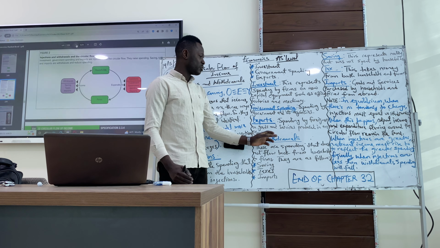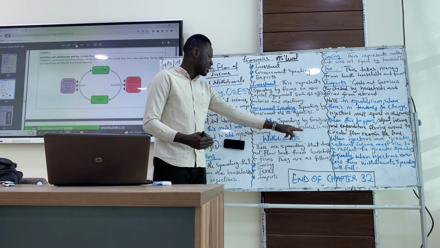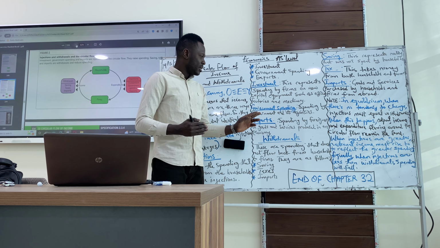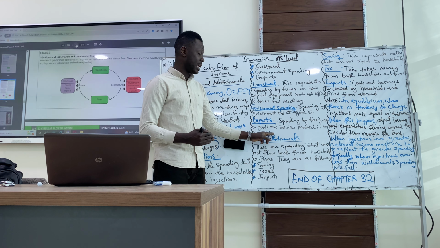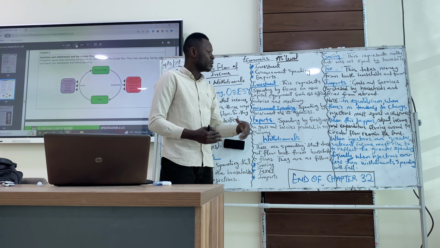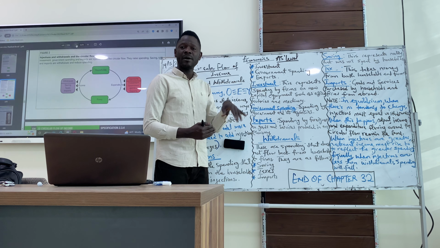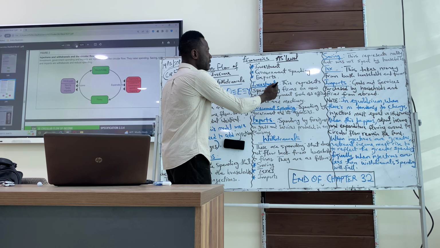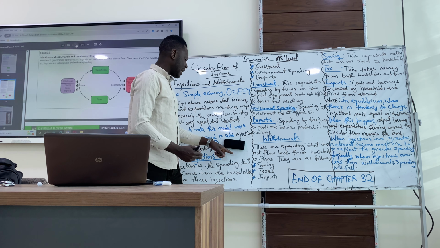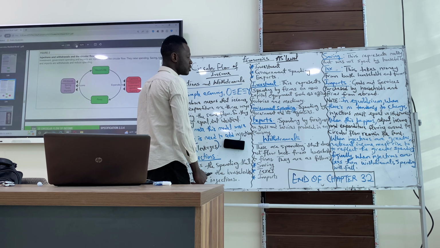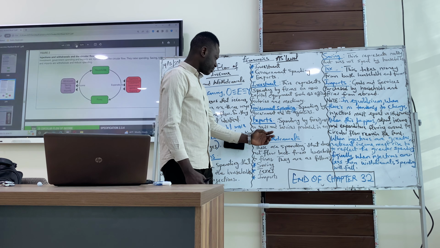Then we have exports, which means spending by foreigners on goods and services produced in our economy. So there's an injection here, but it's not from the household. It is from foreign businesses or foreign customers buying our products. That is export. So export, government spending and investment are all injections, and they are injections because these spendings do not come from the households. Then we go to withdrawals.